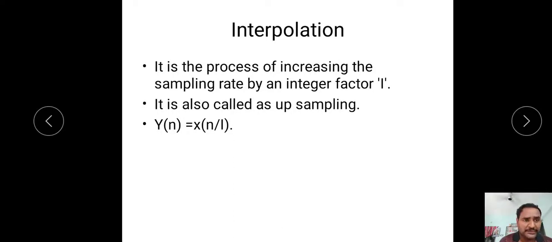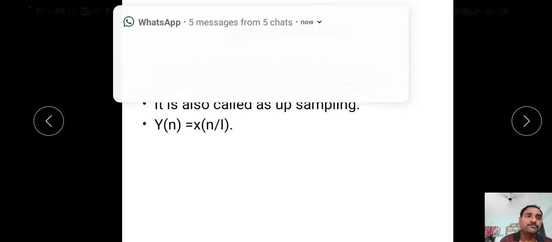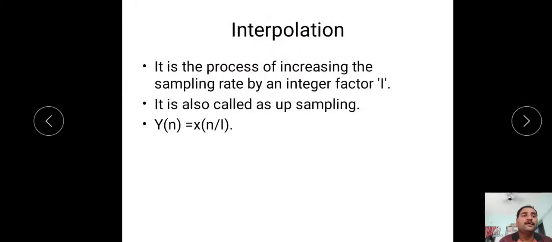Next, decimation and interpolation we can perform in the digital domain, with no need for conversion from digital to analog and analog to digital. But if you use the analog domain, we have to convert the given signal from digital to analog, apply the sampling theorem, and convert analog to digital. That's a problem. By using interpolation we can reduce the D to A converter and A to D converter timings. That means we should reduce the time delays. These are the two important methods for sampling rate conversion.